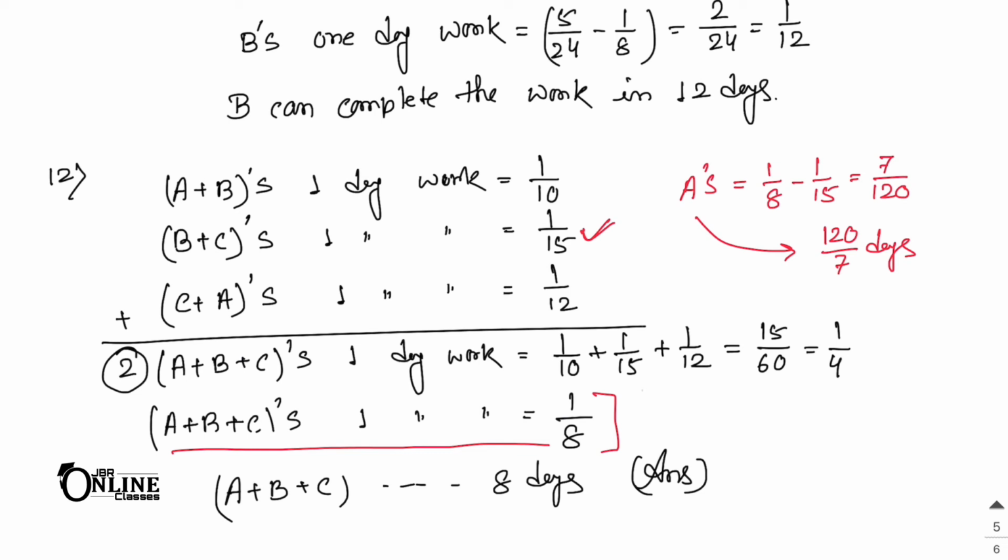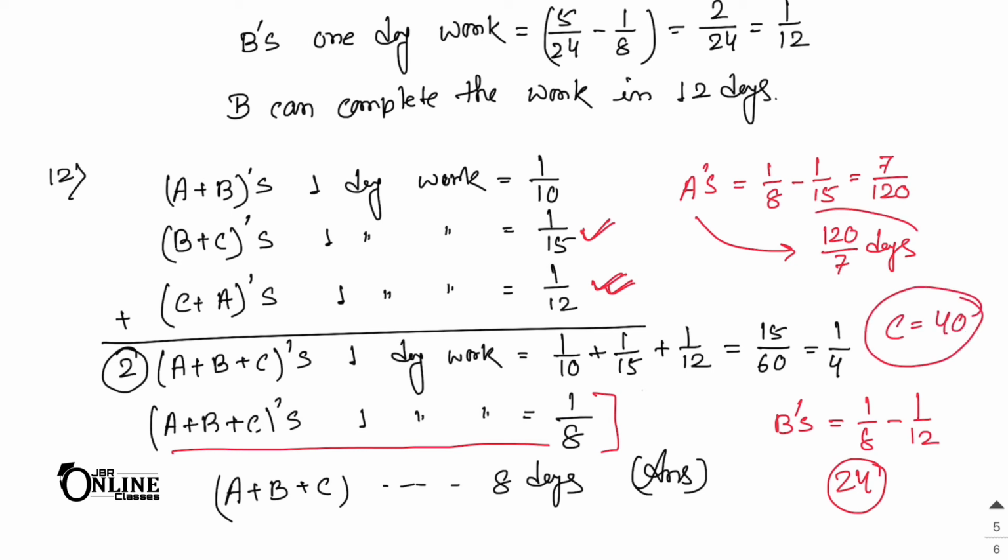As same as for B, if you want to find out for B, then you have to subtract 1 by 12 from 1 by 8. So for B's 1 day work, it will be 1 by 8 minus 1 by 12. Okay, clear? And that equal to 1 by 24. So your answer will be here 24 days for B. And for C, 1 by 8 minus 1 by 10, that equal to 1 by 40. So the answer of C, that equal to 40 days. So A equal to 120 by 7 days, B equal to 24 days, and C equal to 40 days.